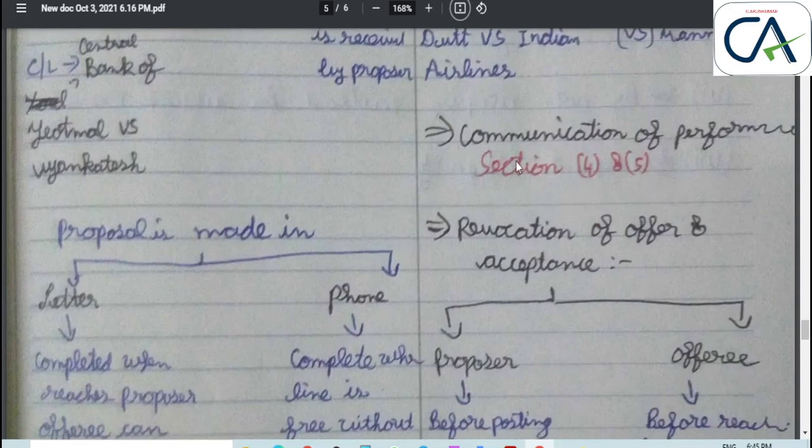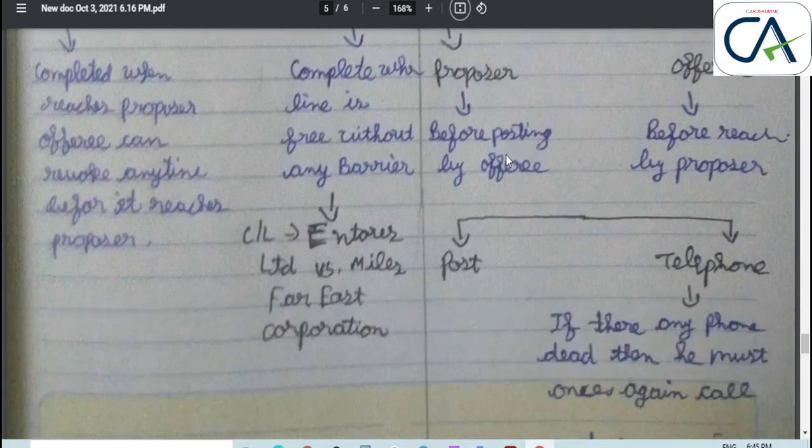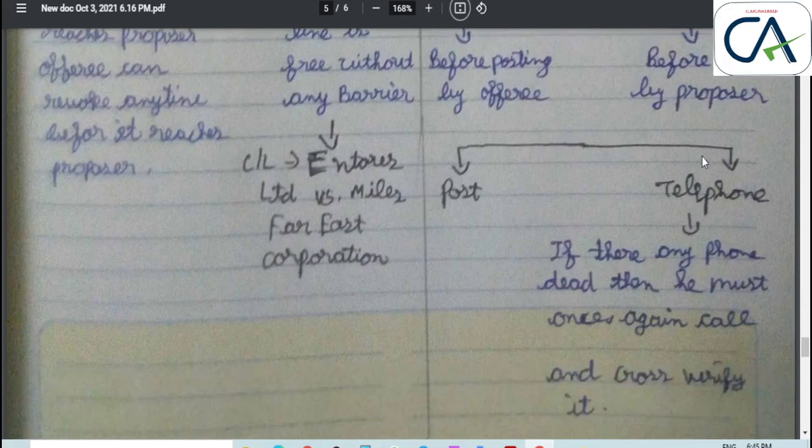Communication of performance, sections 4 and 5. Previously we have seen revocation of offer. As per the proposer, the proposer can revoke his offer before the offeree posts his acceptance. The offeree can revoke his acceptance before his acceptance reaches the proposer. After that, they can't revoke. But in English law, they can't revoke at all, though they have some exceptions for revocation.